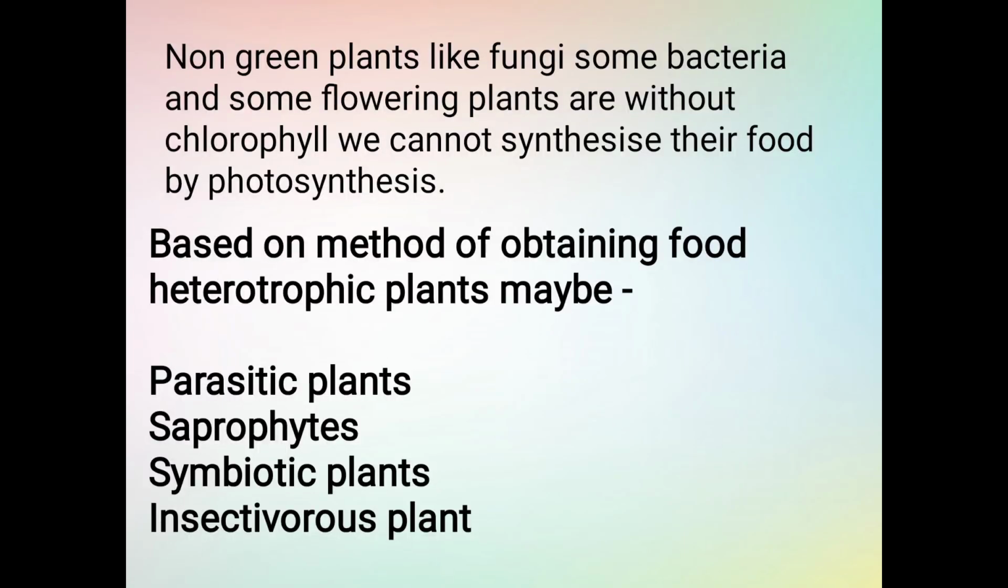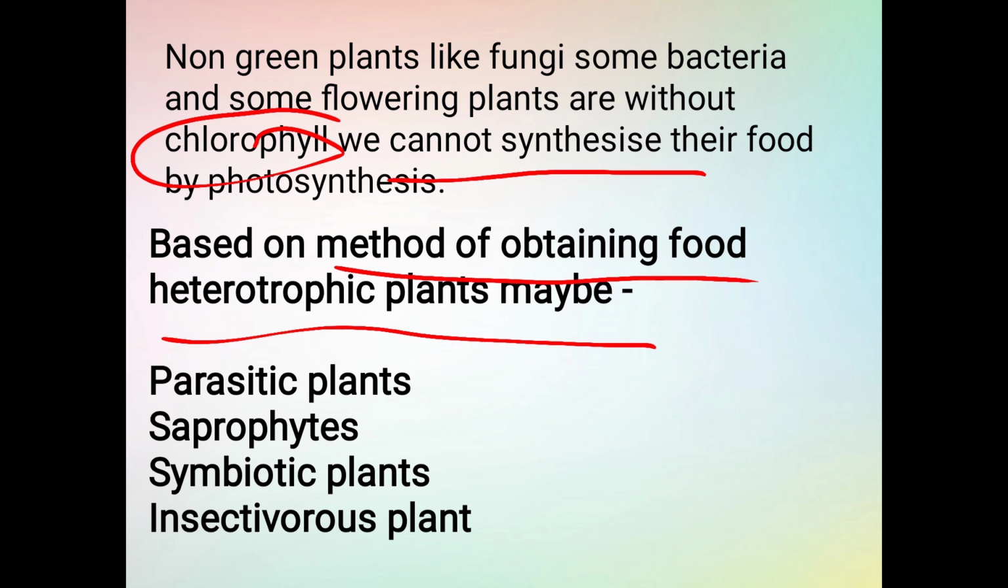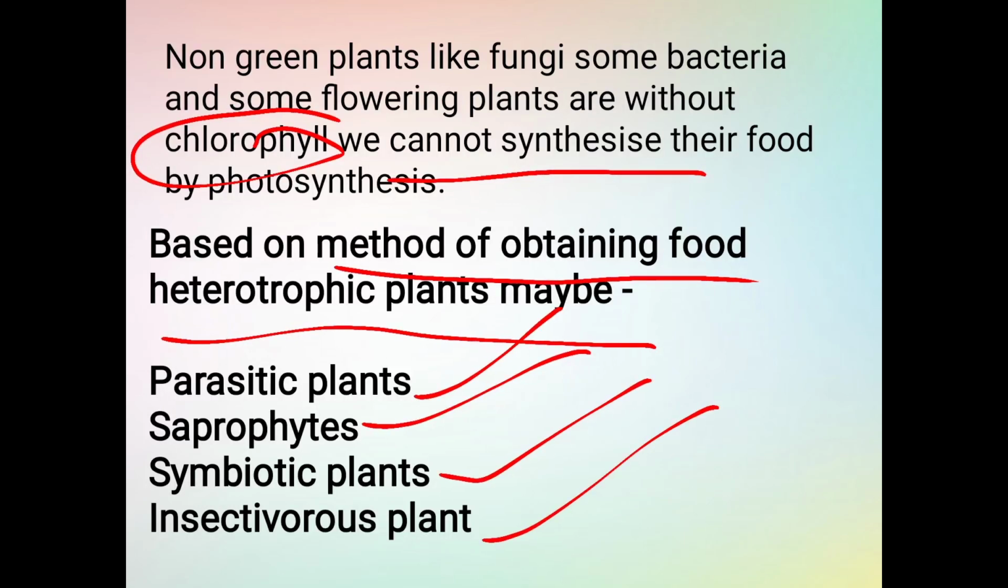Non-green plants like fungi, some bacteria and some flowering plants are without chlorophyll, so they cannot synthesize their food by photosynthesis. So they have some different modes. On the basis of obtaining food, heterotrophic plants may be classified as parasitic plants, saprophytes, symbiotic plants, and insectivorous plants.